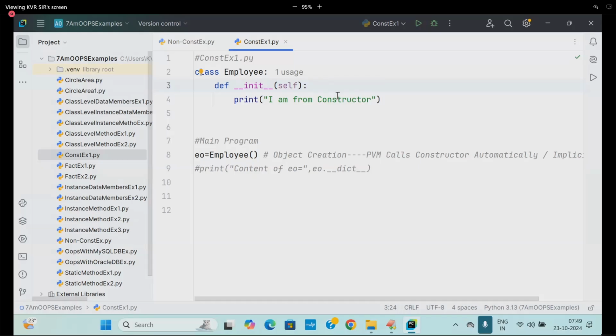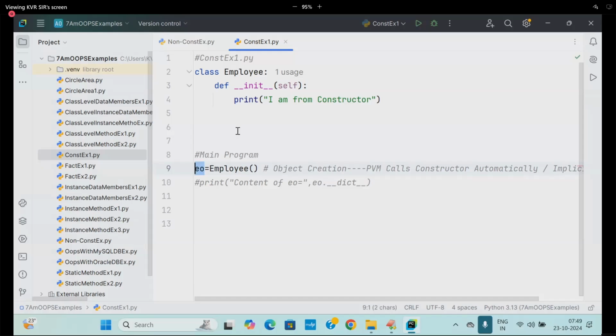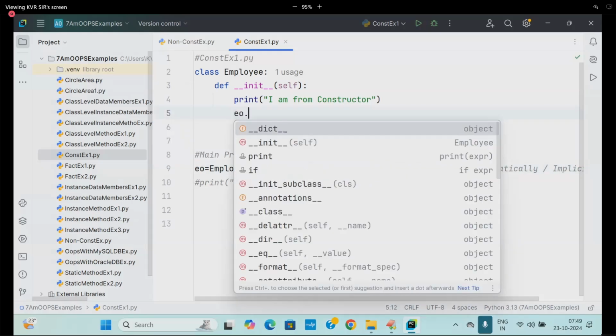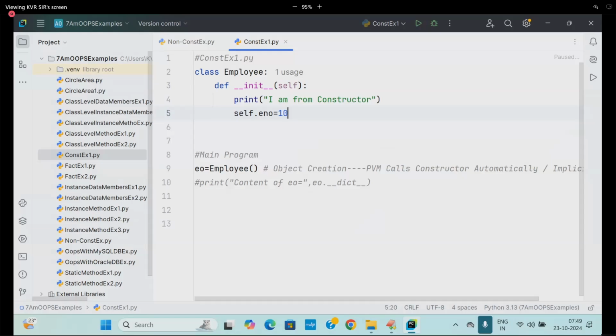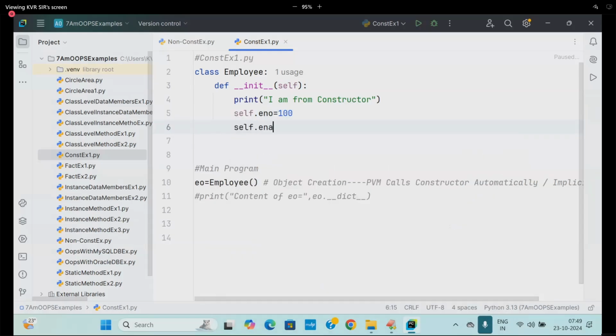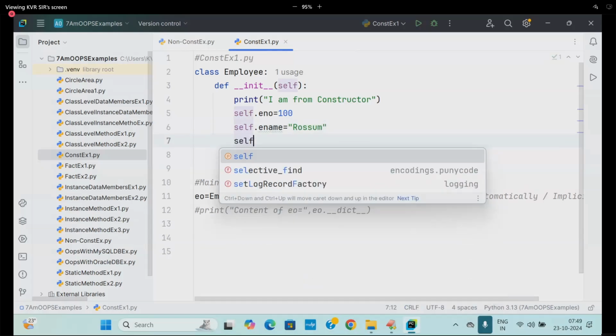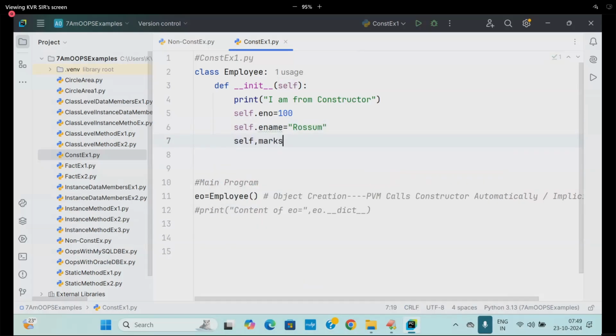Now I am going to write inside it. What do you want to place in the object? I want to place self.eno = 100, self.ename = something like Rosam, self.marks = 44.44.